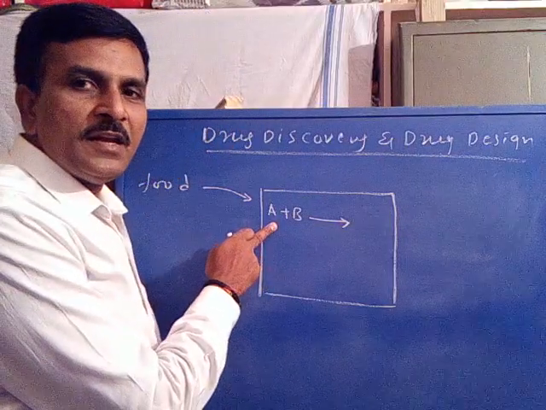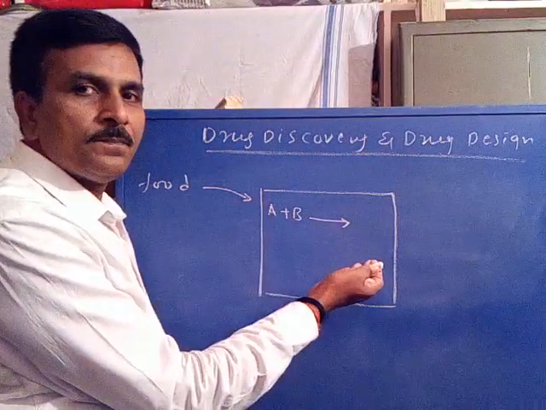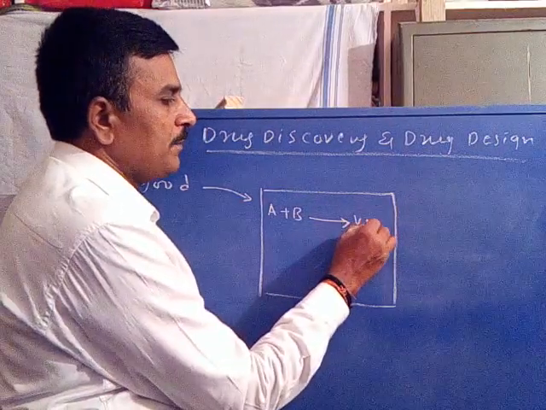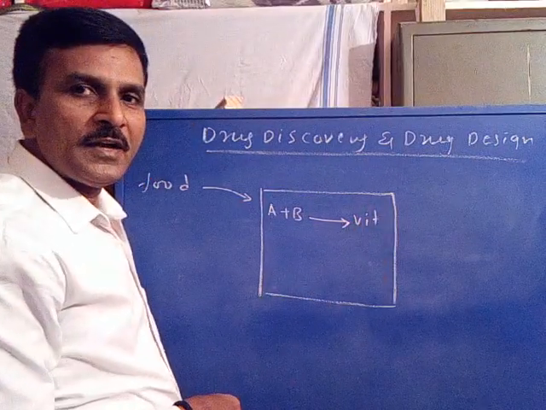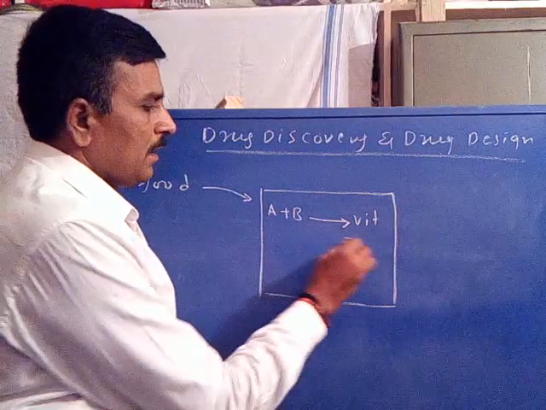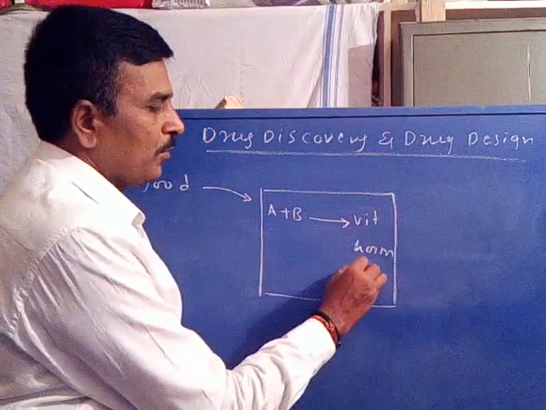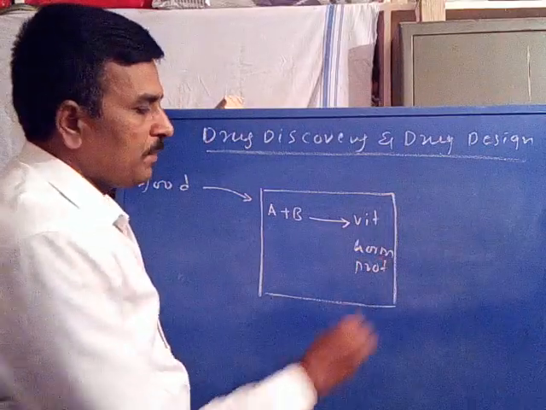Now these starting materials are transformed within the cell into either vitamins or hormones or proteins or polypeptides.